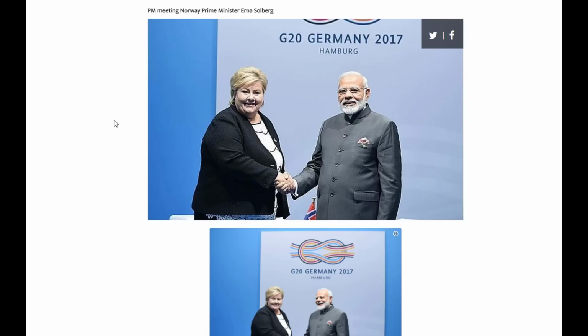Look, a lot of people in Norway who are around the age of 30 to 40 now are saving money for their old age pension. And the government wants to invest that pension fund somewhere so that it can grow and they can actually give something back to their citizens after 2 or 3 decades. So Modi ji has advised Erna Solberg that Norway can invest the funds in India, and India will give good returns for that. So over here, Modi ji is pretty much attracting more investments for India.